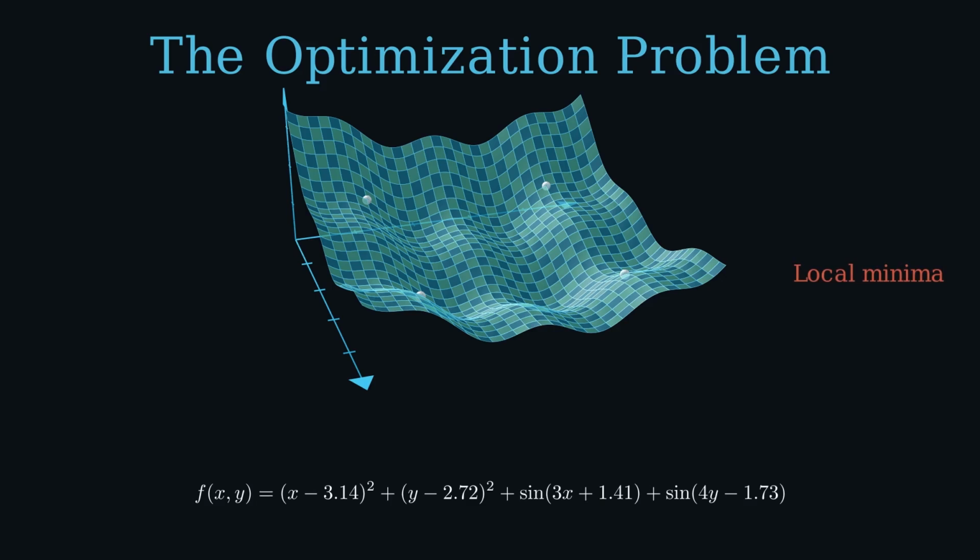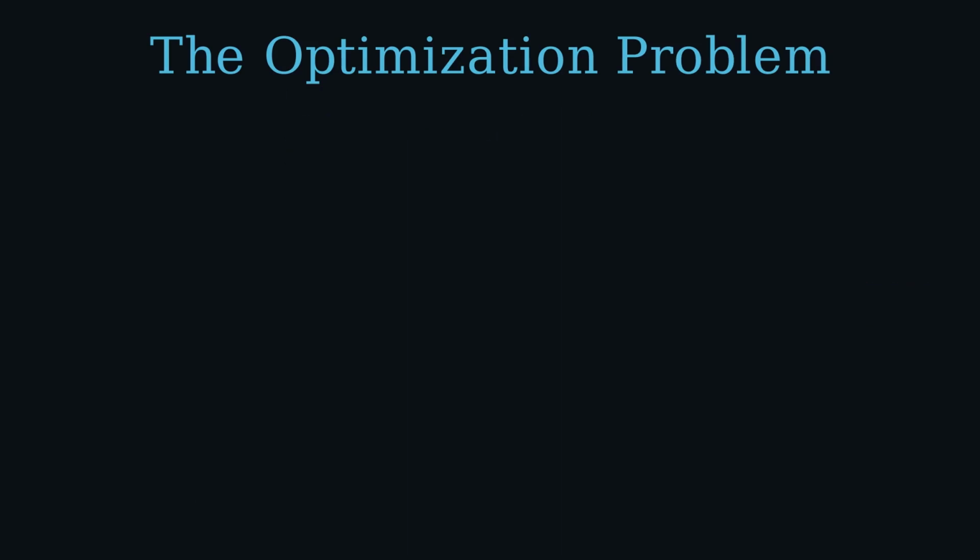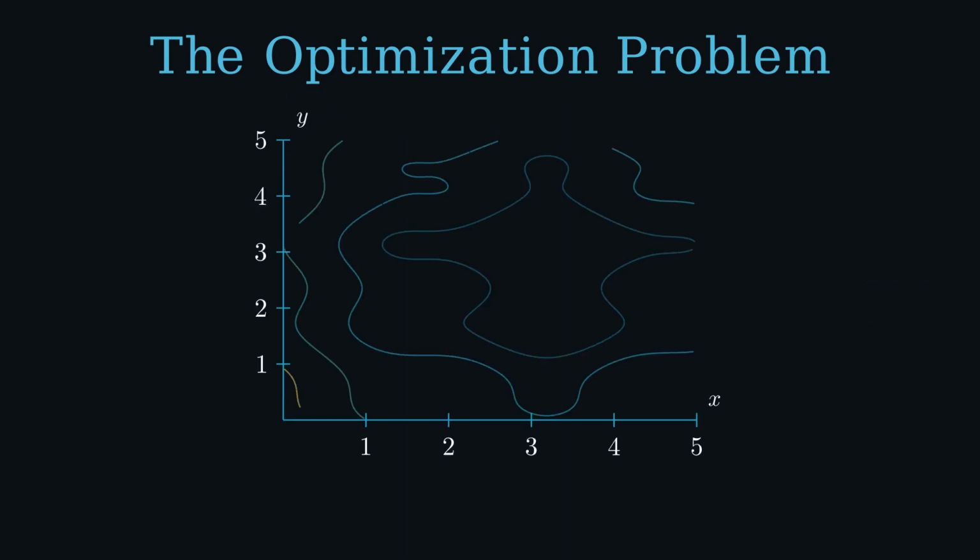This is the fundamental problem in optimization. Not just find something good. Find the global minimum, the actual best solution in a landscape designed to fool you. There it is. The true global minimum, hidden among dozens of imposters. A classical optimizer, started from the wrong place, will never reach it. It'll get stuck in whichever valley it falls into first.